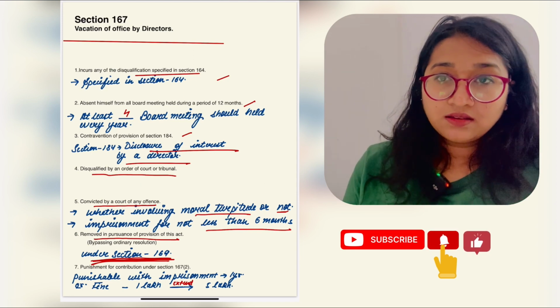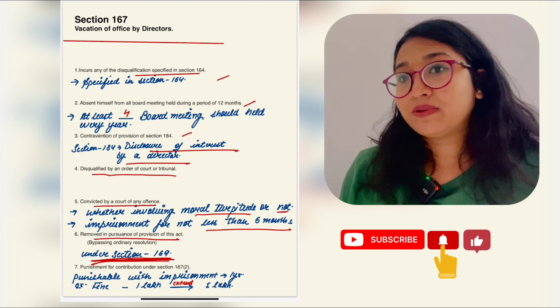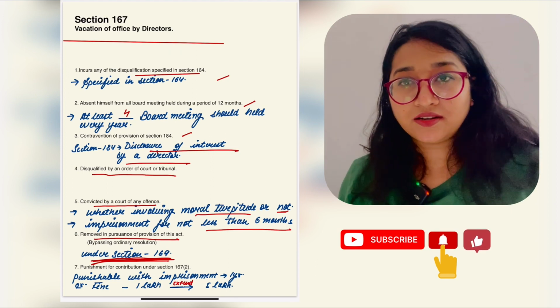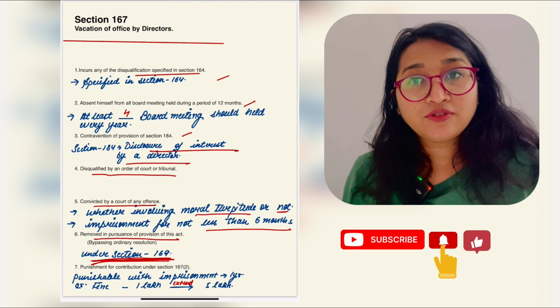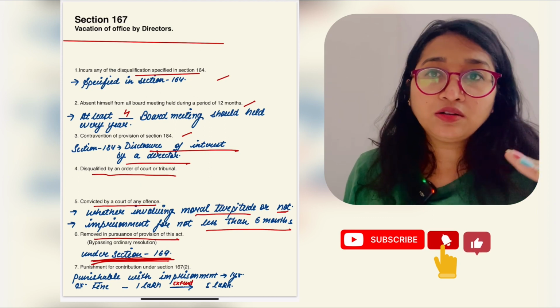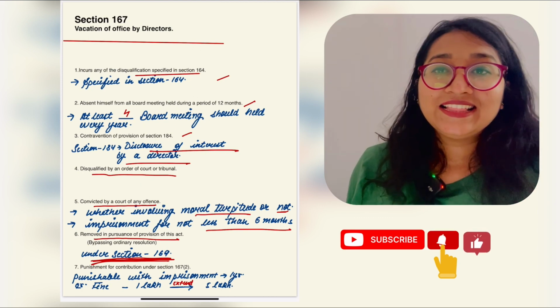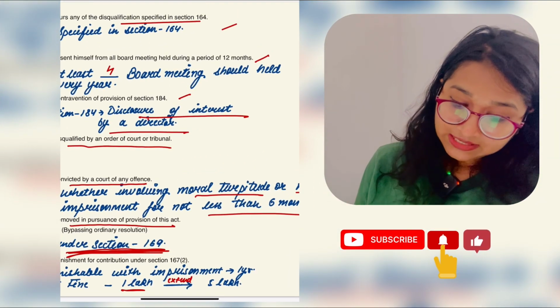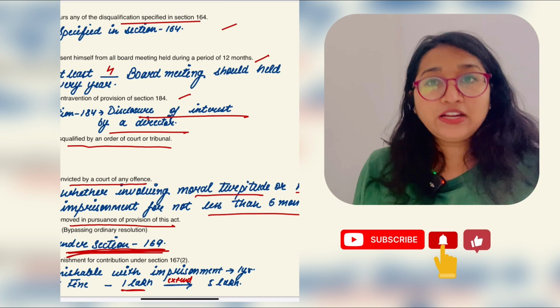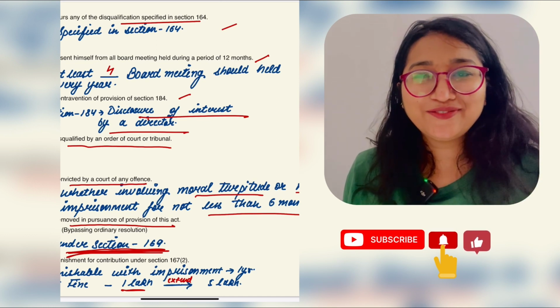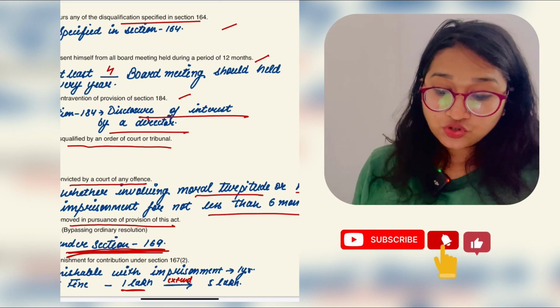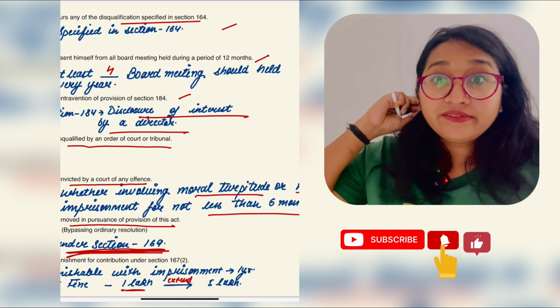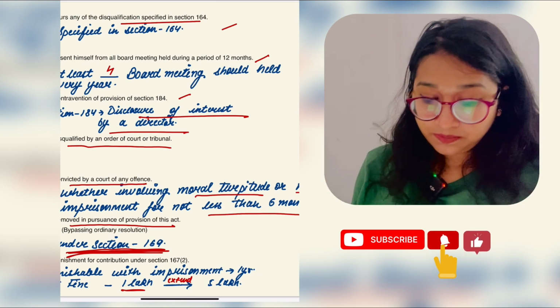I am repeating: if a person is removed from his office, is vacated, and still the director is performing all of his duties, then he is liable for punishment. For how much? A fine of minimum 1 lakh, which could be extended up to rupees 5 lakh.